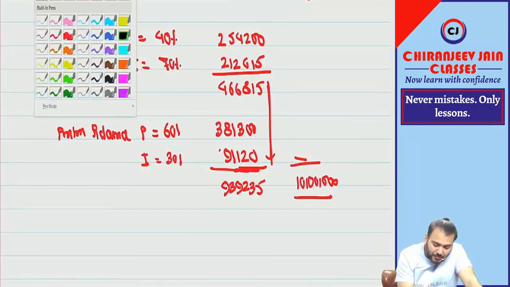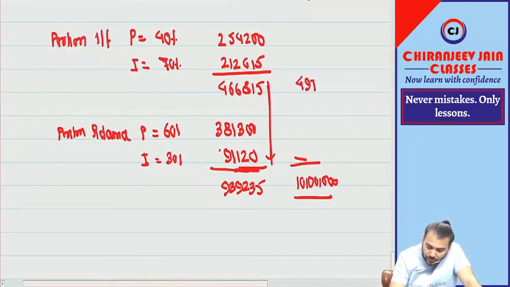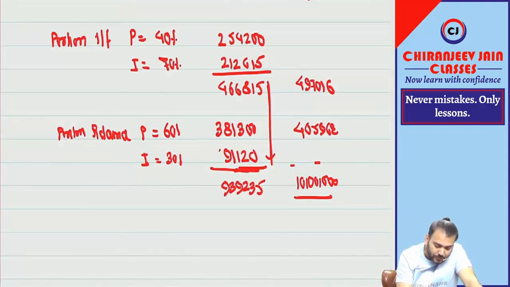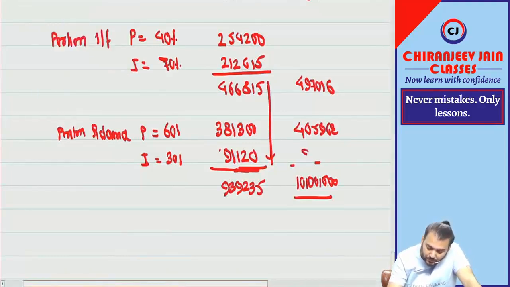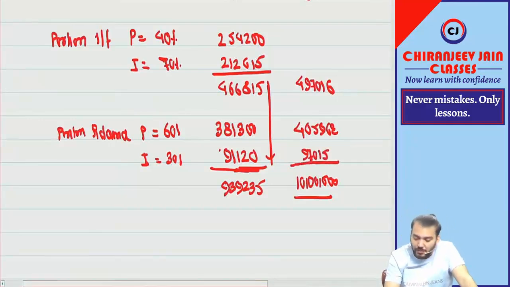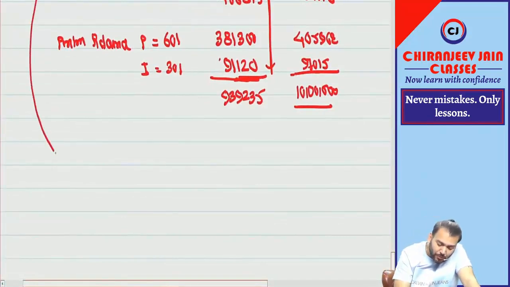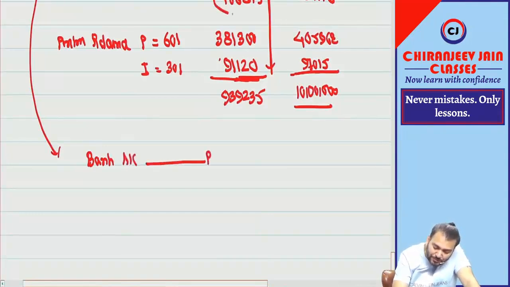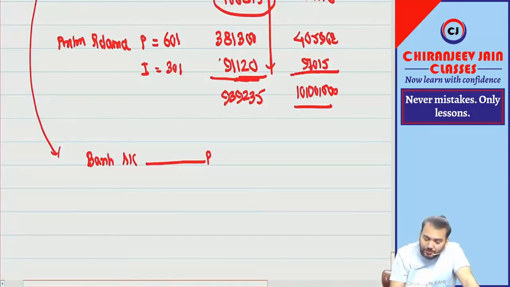Four lakh 97. Then 97,015. Understood? What will be the journal entry? For the portion transferred, the journal entry is: what is the fair value of consideration received? So how much have you received? This much amount you have received. Fair value you have received.